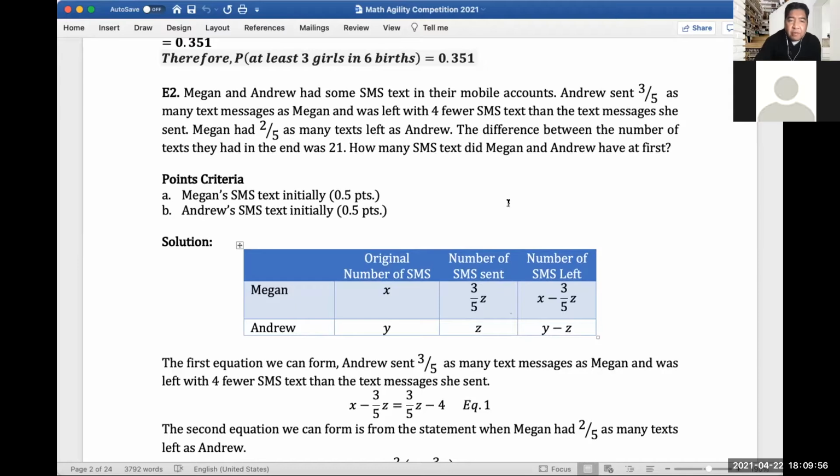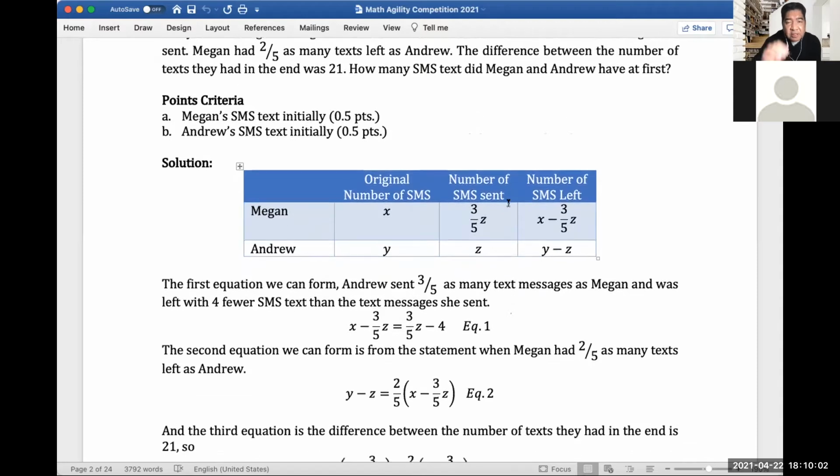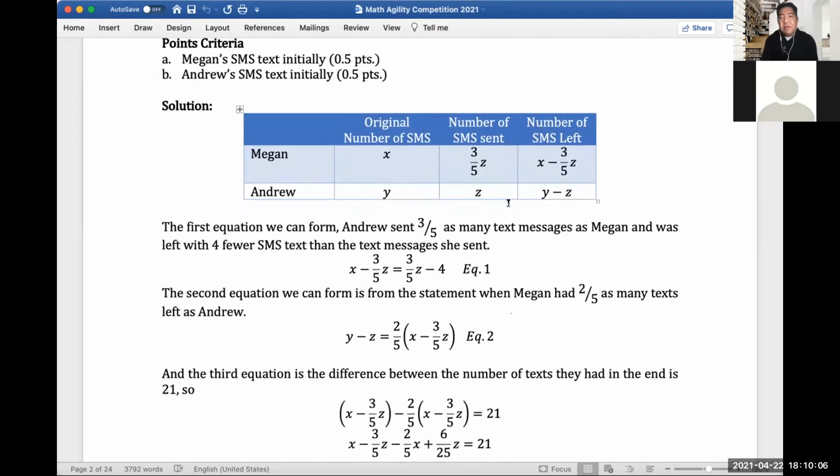We're going to compute Megan's SMS texts originally, and also Andrew's. This is how I will do it. It's again the table method I use whenever I have an algebraic problem like this.